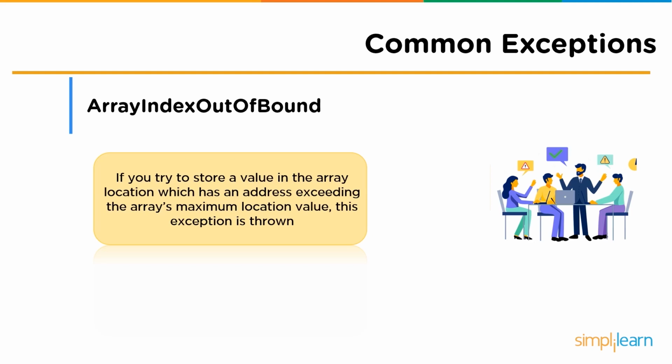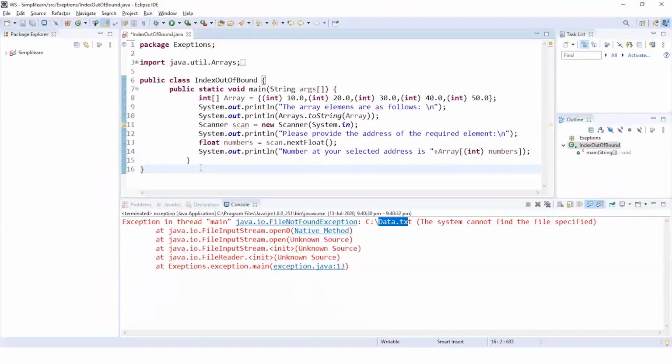To understand this exception, let us go through a practical example. As you can see on our screen, we have an array of integer data type. We are going to store the values 10, 20, 30, 40 and 50 in 5 different locations of the array, which are 0, 1, 2, 3 and 4. Now we are going to provide the address of the required element. We are going to specify one location which is more than the maximum location of the array. Here the maximum location of the array is 4, and if we provide the location 5, then this program should throw us an exception.